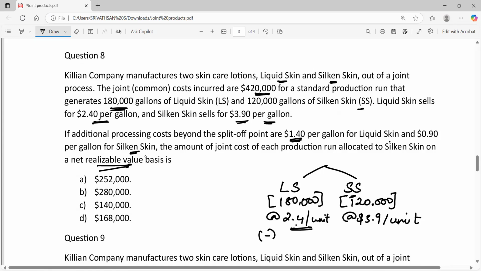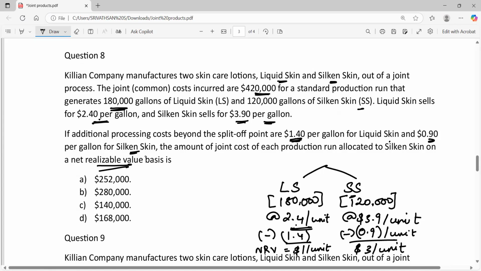So selling price is 2.4 minus further processing cost is 1.4. So NRV for liquid skin is equal to $1 per unit. And for silicone skin, the further processing cost is $0.9. So minus 0.9 per unit, we get $3 per unit is the NRV per unit for silicone skin.